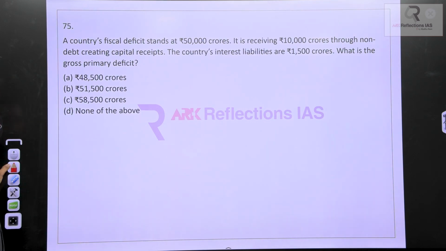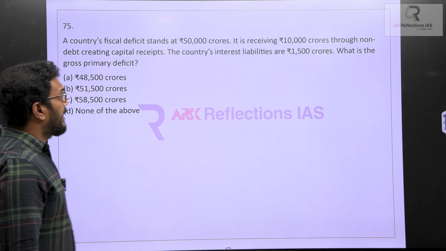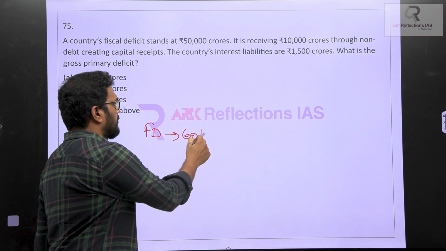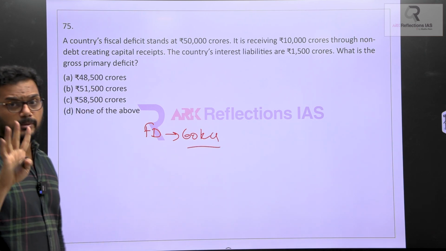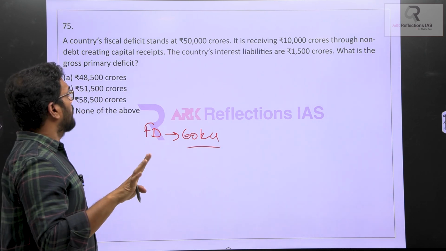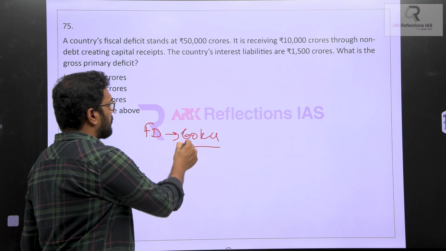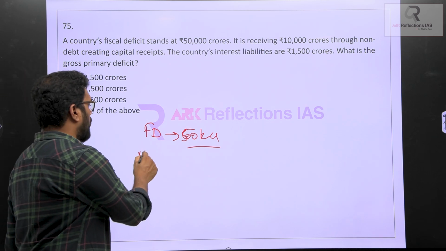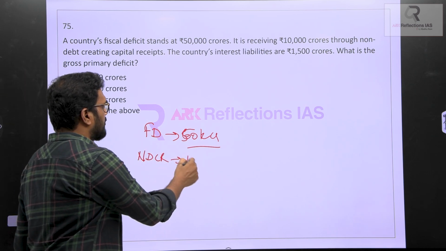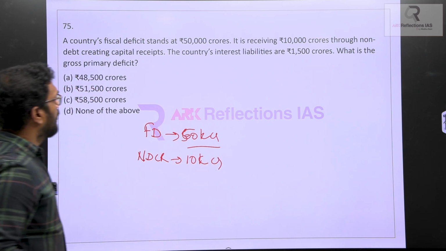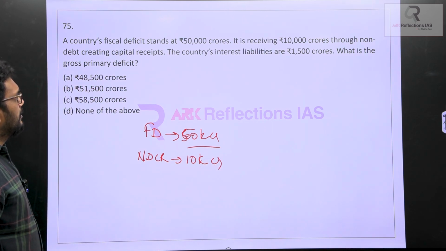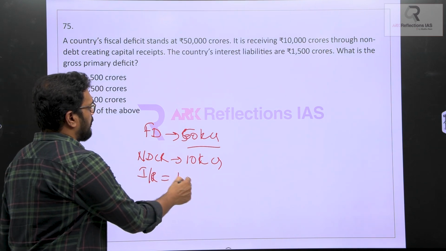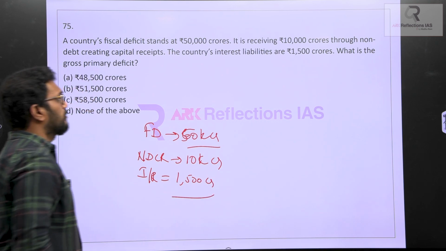Next, a country with a fiscal deficit stands at 60,000 crores. So, there is one more question. That means in the fiscal policy chapter, you have got 4 questions together. The country is receiving 10,000 crores through NDCR, non-debt capital receipts. And the country's interest liabilities are 1,500 crores. Very simple question.